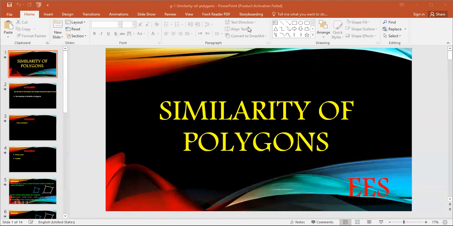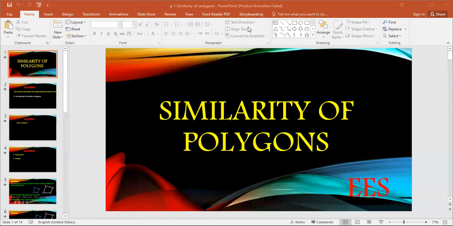Here, if the ratio is more than 1, it is enlargement. If the ratio is less than 1, it's called shrinking or minimization. If the constant equals 1, then the two polygons are congruent because the ratio between all corresponding sides equals 1, and vice versa. Again, if the constant is more than 1, it is enlargement; less than 1 is called minimization or shrinking; and if the constant equals 1, then the two polygons are congruent.